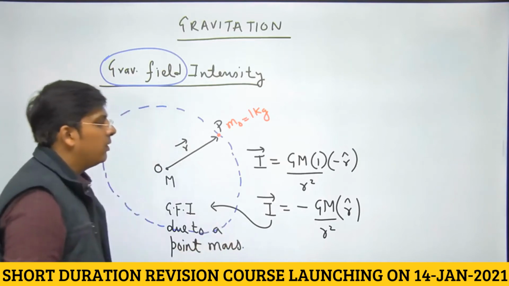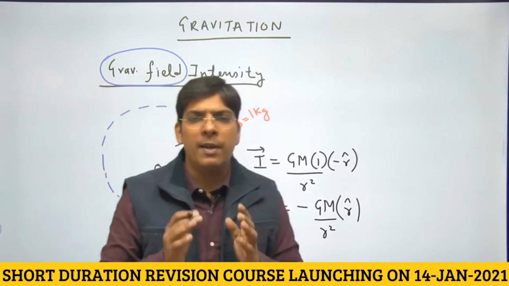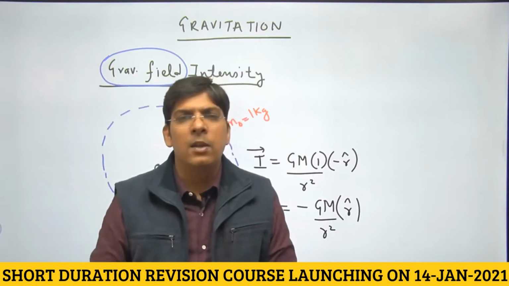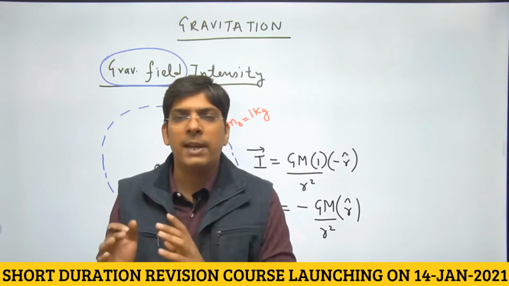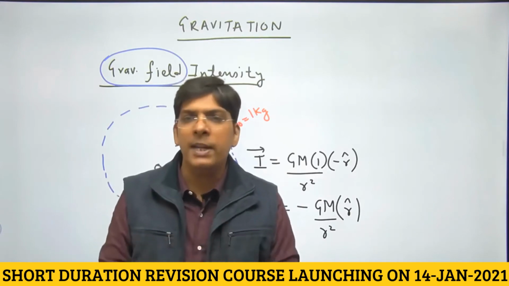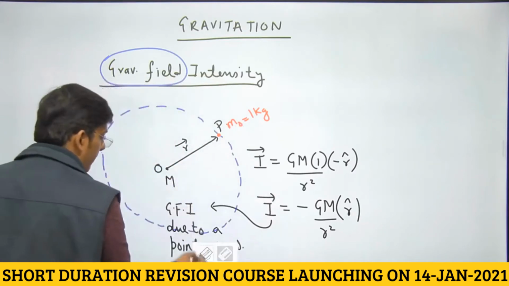Okay. So let us now calculate the value of gravitational field intensity, or rather let us write some formula for gravitational field intensity due to some continuous mass distributions. Okay, kindly note down, dear students.